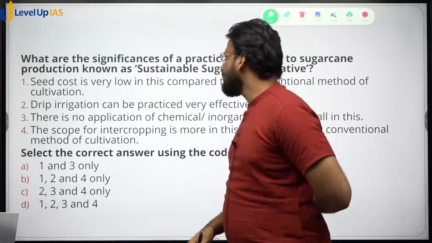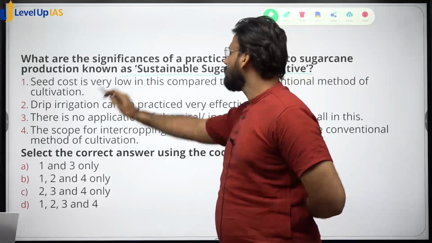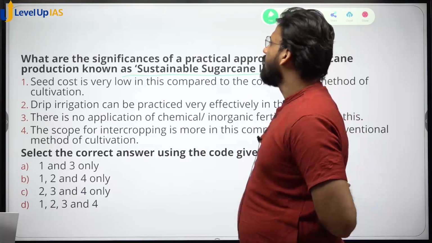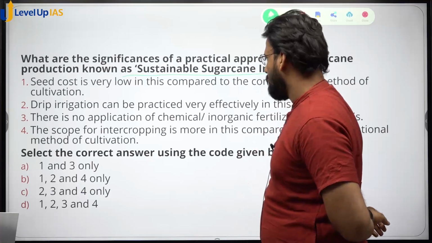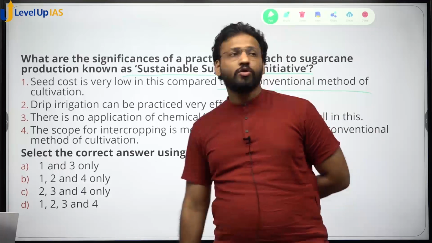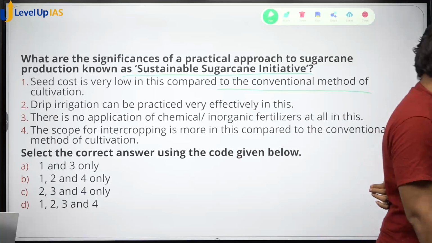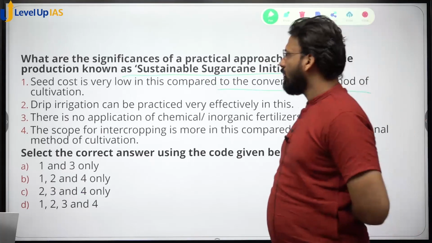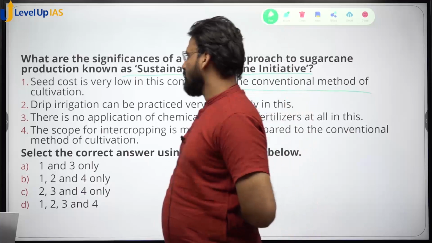So what is about sustainable sugarcane initiative? Significance क्या है इसका? Seed cost is very low compared to the conventional method of cultivation. So is the seed cost very low compared to cultivation? So yes, seed cost is going to be low in the sustainable sugarcane cultivation.